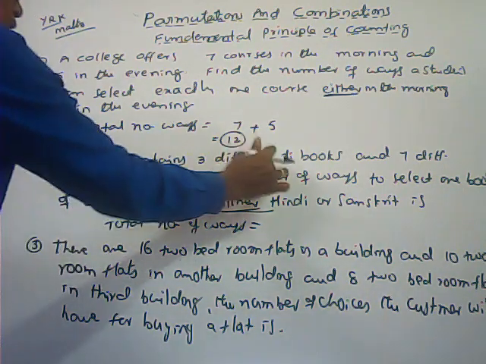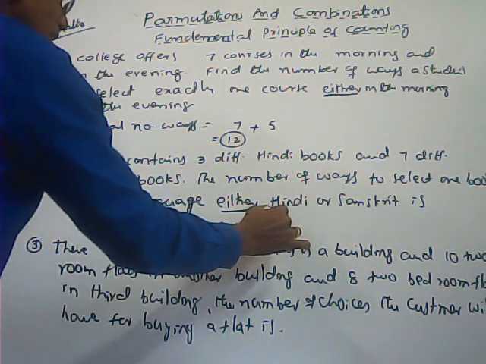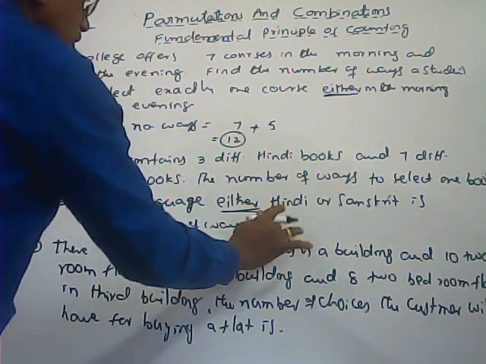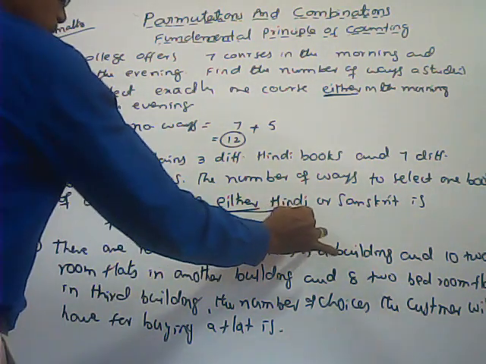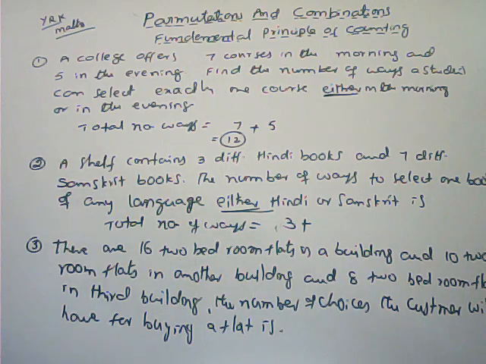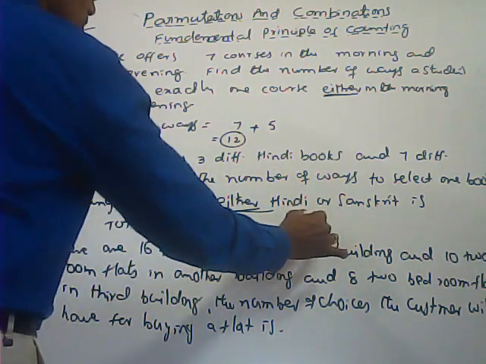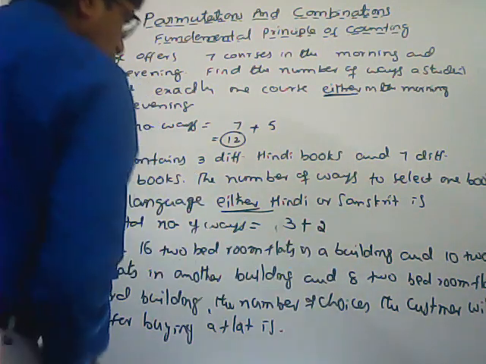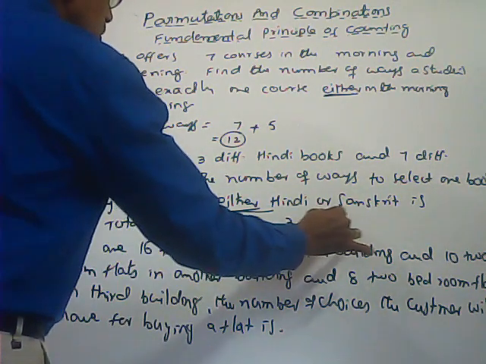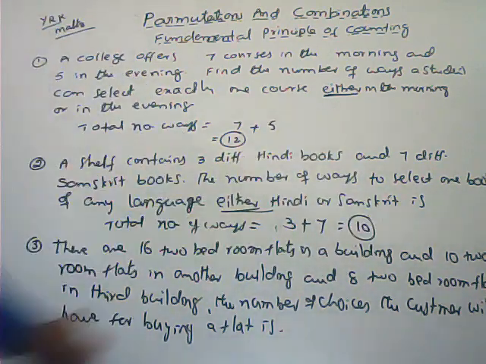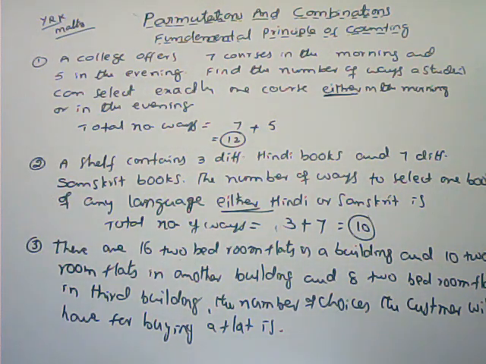Here 3 different Hindi books are there, so the number of ways of selecting one Hindi book is 3 ways. That is completed. Or plus, the number of ways to select a Sanskrit book. Total how many Sanskrit books are there? 7 are there. So the total number of ways to select one Sanskrit book is 7. Total 10 ways are there to select exactly one language book.